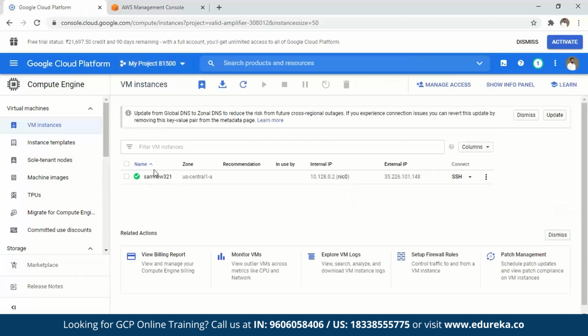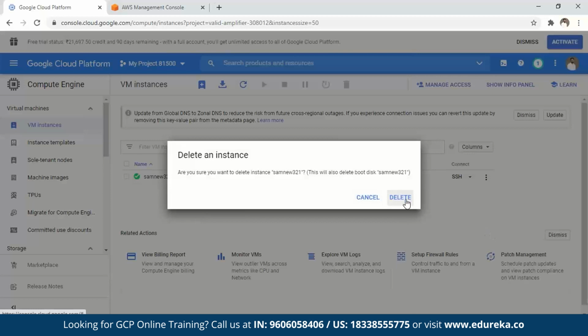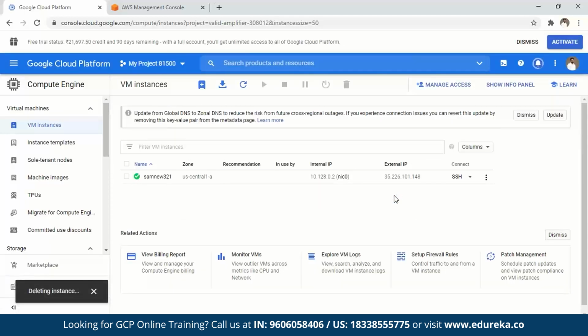There's an instance that I created a while back. This was just for the usage purpose I wanted to show you, but let's not do that. Let's just stop this first. Now it might take a couple of minutes for this to stop, but I can instead just say delete. So let me delete it. Are you sure you want to delete it? Yes, I'm very sure. So it should delete this instance, and once it is deleted, I'll have this interface for my usage.